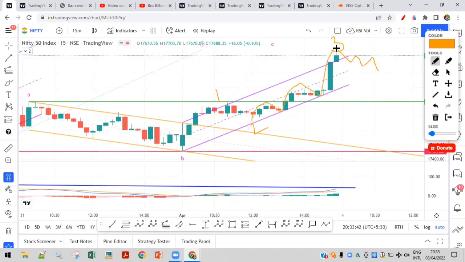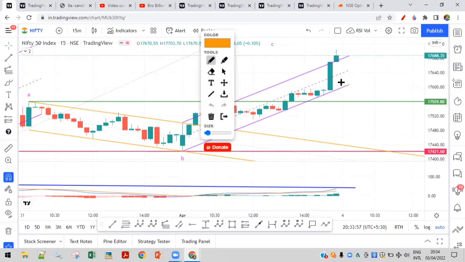It would go into consolidation or drop sharply downside, because this is a slow wave on the down. So we can expect a sharp pullback first. Tomorrow, if it opens gap down, case 1, somewhere near 17,600, then it would consolidate in this range for some time.